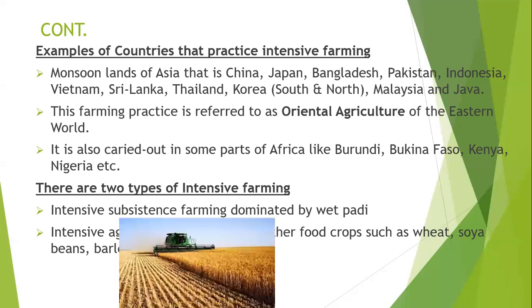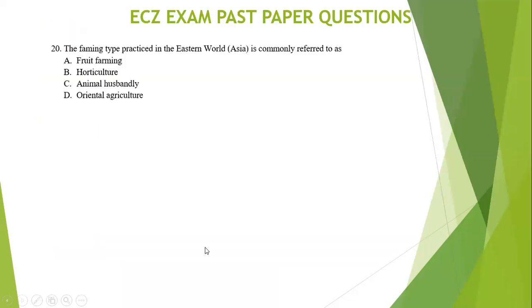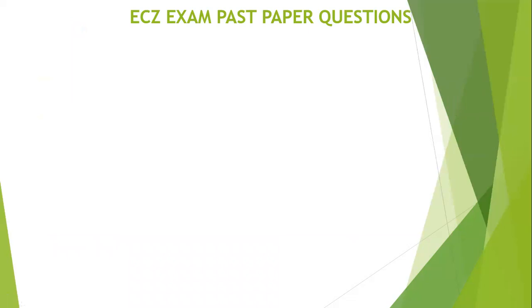Now, let me give you just a simple image indicating the wet paddy cultivation. As you're able to see, there is machinery here which is being used in production or cultivation of wet paddy. Now, I want to take you straight into the ECZ exam or examination past paper questions.